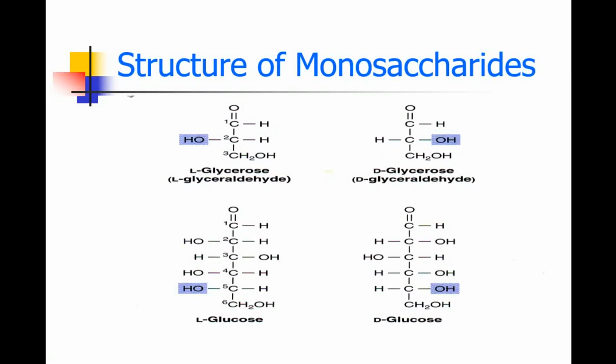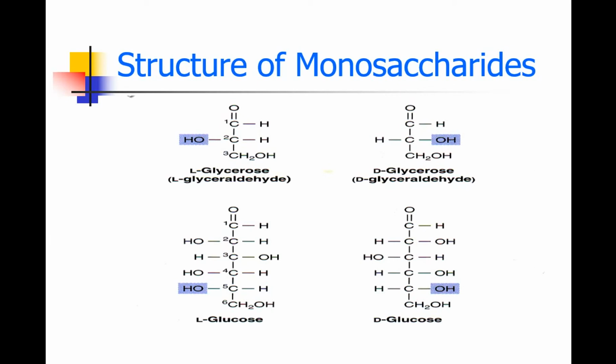Now see here, the structure of monosaccharides is shown in this image. You know that carbohydrates are polyhydroxy aldehyde or keto compounds. Polyhydroxy means many OH groups are present in the compound. See, L-glyceraldehyde is considered as the reference sugar.